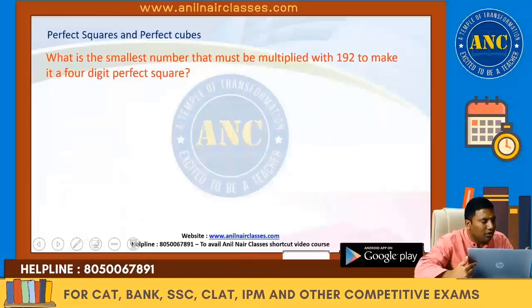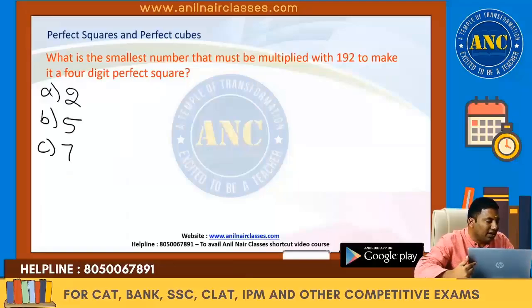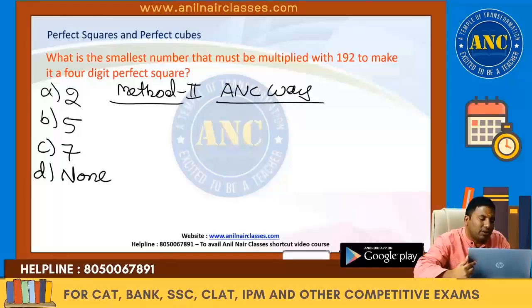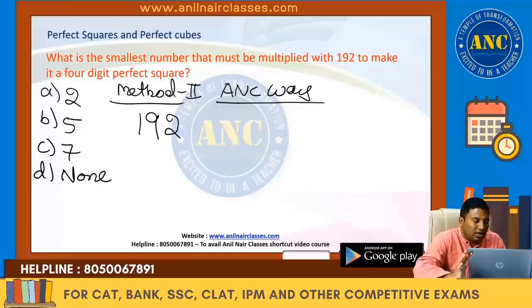Method 2. What are the options? 2, 5, 7 and none. If Anil Nair Classes students are solving this question, this is the ANC way of solving the question. Why will thousands of students purchase our course? You will understand it. I will read the question. If I were to solve the question, I will solve like this. 192 is multiplied by a number and it is a perfect square.